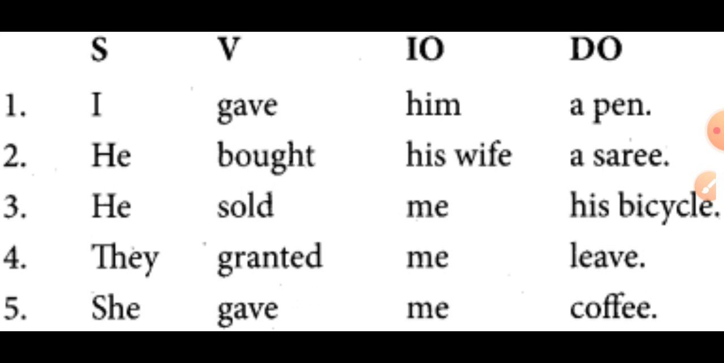I gave him a pen. Whom did I give? Him. To whom? The answer to whom is him. So that is the indirect object coming first. And last, what did I give? A pen. So the question to whom means it is the indirect object. In this pattern, the indirect object is coming first and the direct object is coming last, or later, or second.